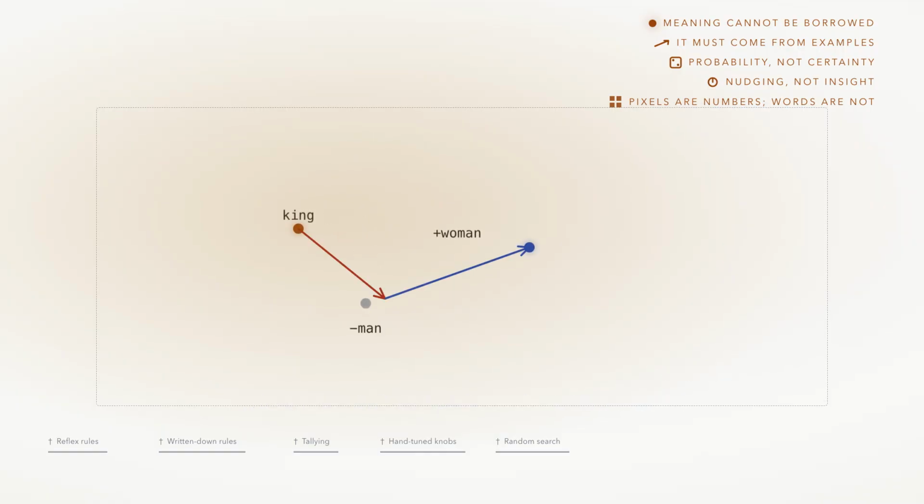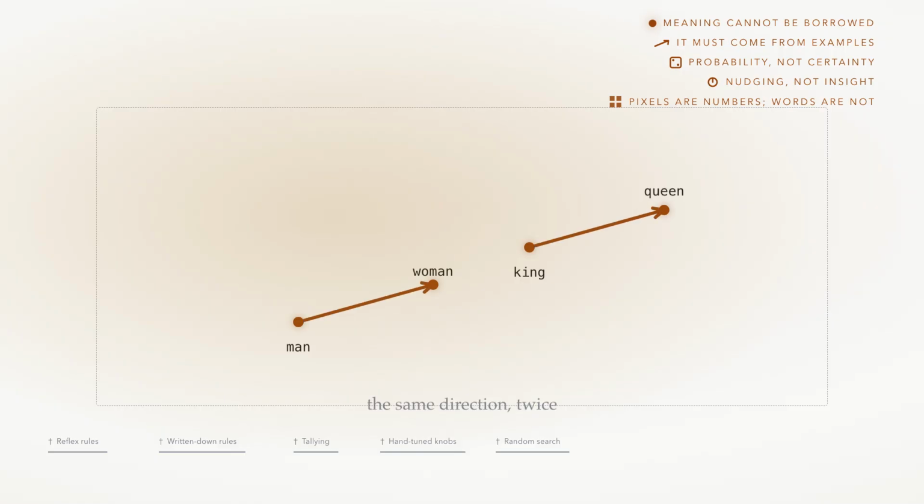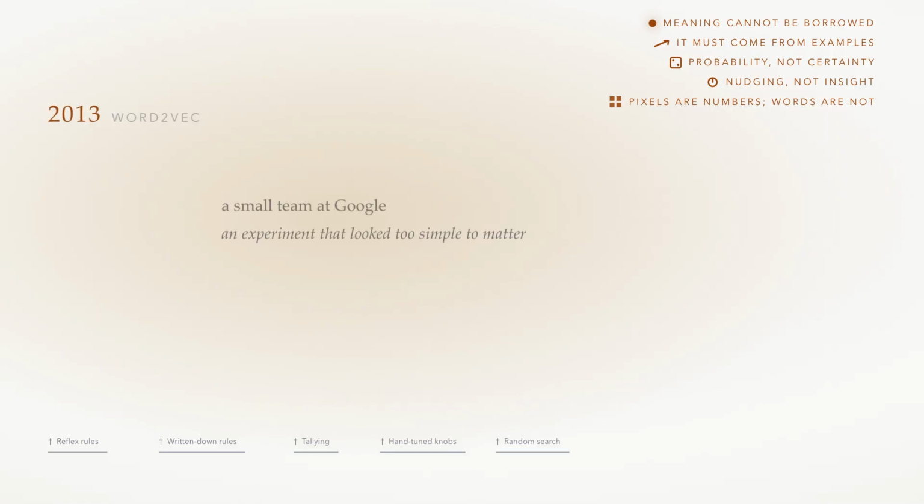Then someone tried arithmetic. Take the point for king, subtract man, add woman, and the nearest word to where you land is queen. The direction from man to woman and the direction from king to queen turn out to be roughly the same arrow. This, by the way, actually happened. 2013, a small team at Google, a tool called Word2Vec, an experiment that looked too simple to matter.